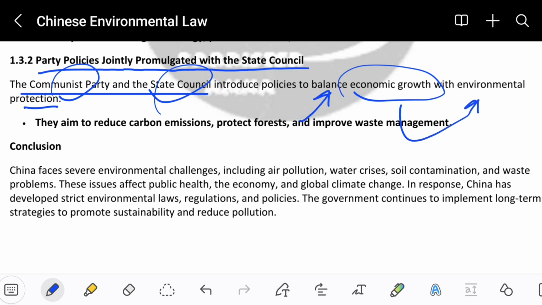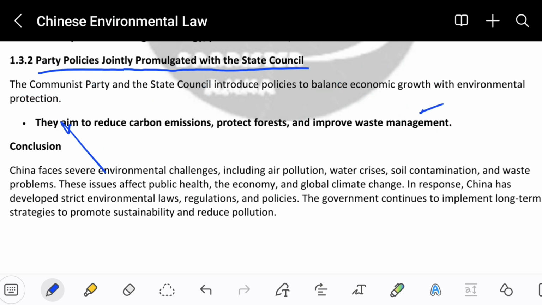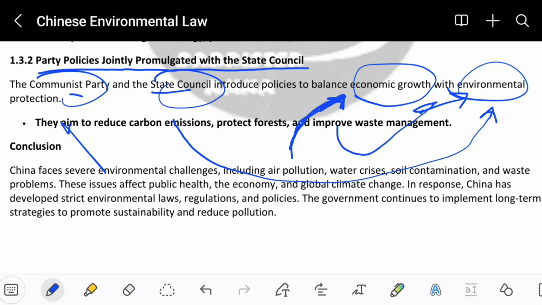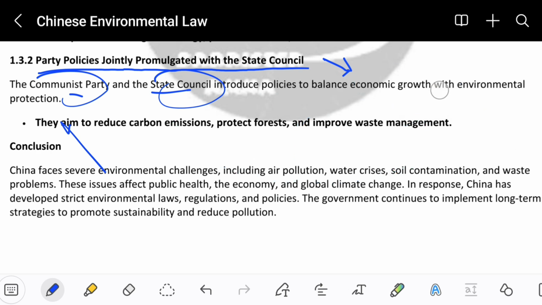the environmental protection, because for doing environmental protection a lot of money is used. So these two authorities are trying their best to balance the environment with economic growth, because China does not want to decrease the economy while trying to protect the environment. So they're trying their best to increase the economy while making the environment very good.